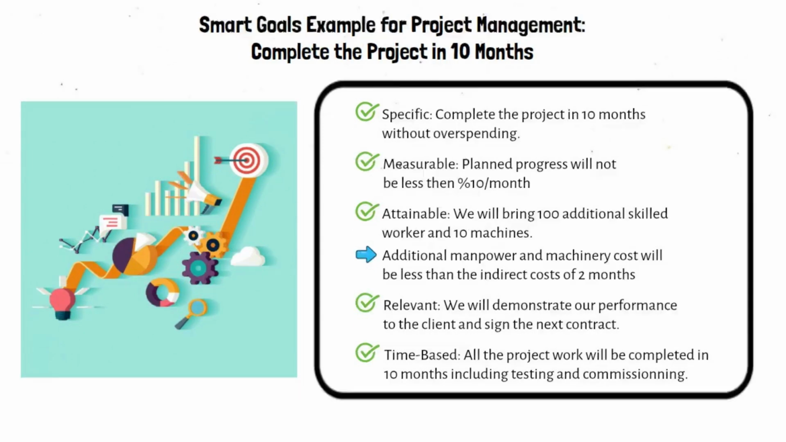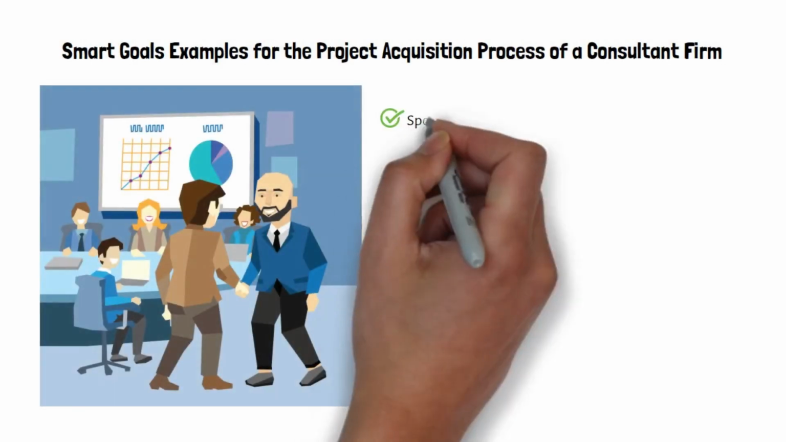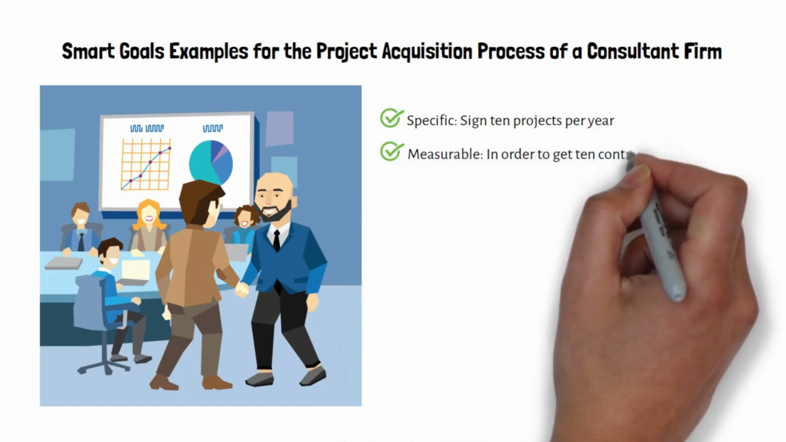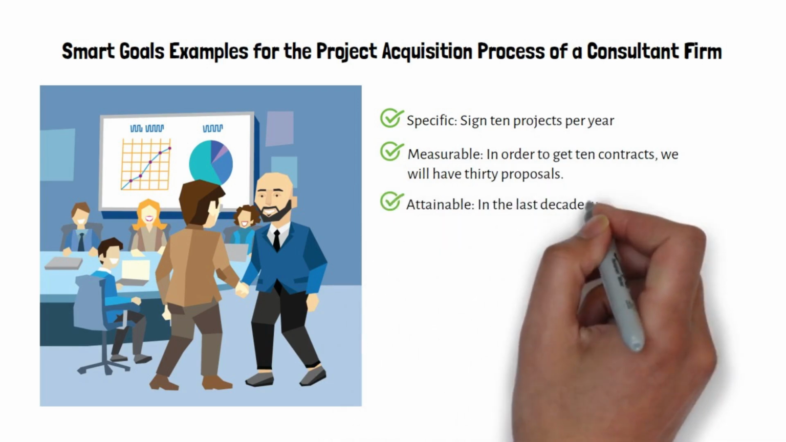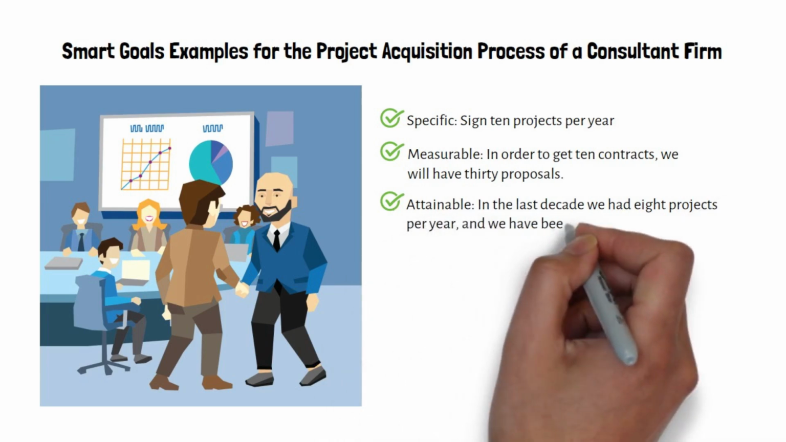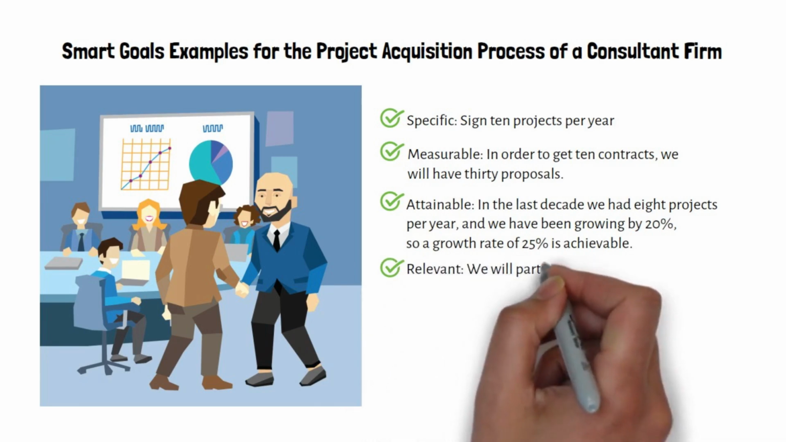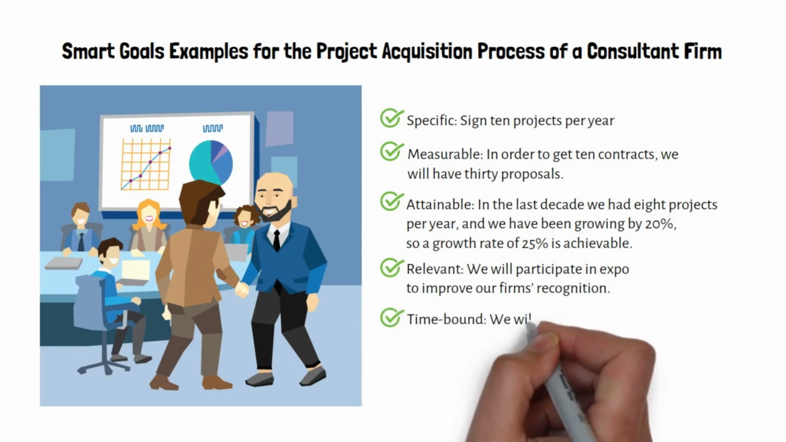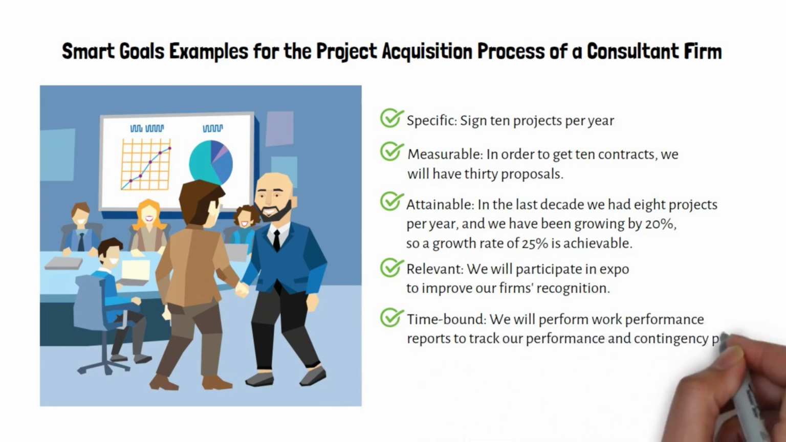More SMART goals examples. SMART goals examples for the project acquisition process of a consultant firm. Specific: sign 10 projects per year. Measurable: in order to get 10 contracts, we will have 30 proposals. Attainable: in the last decade we had 8 projects per year, and we have been growing by 20%, so a growth rate of 25% is achievable. Relevant: we will participate in Expo to improve our firm's recognition. Time-bound: we will perform work performance reports to track our performance and contingency planning.